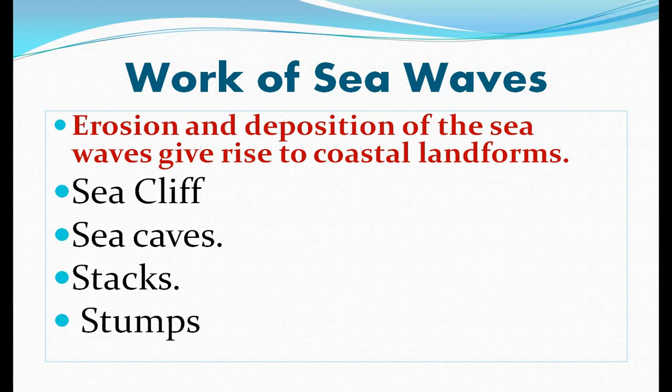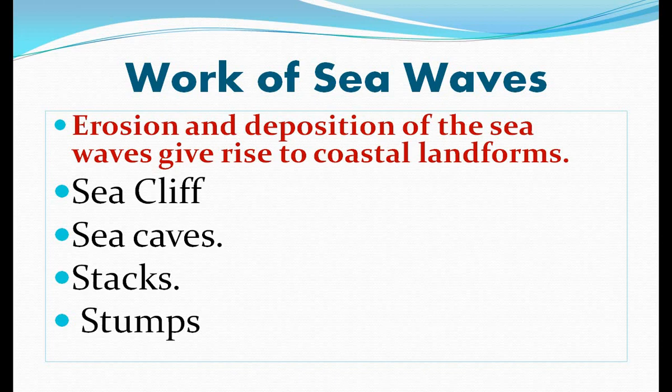Sea waves, that means the movement in the water of the sea, are known as waves. As we know, these sea waves also play an important role in land formation at the coastal areas.